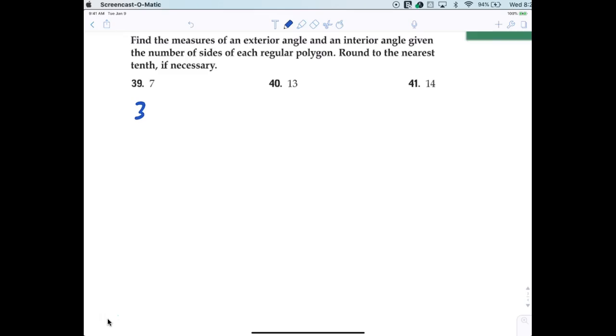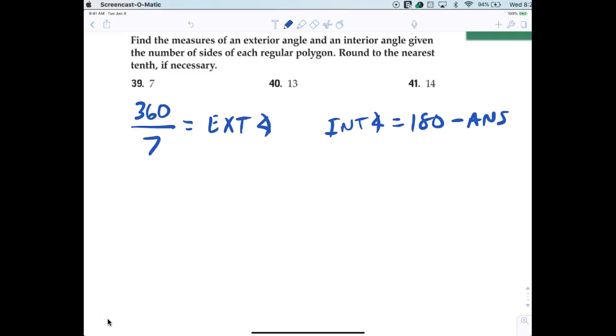So 360 divided by 7 is equal to the exterior angle. Everybody okay with that? And so then the interior angle would simply be 180 minus whatever that answer was.